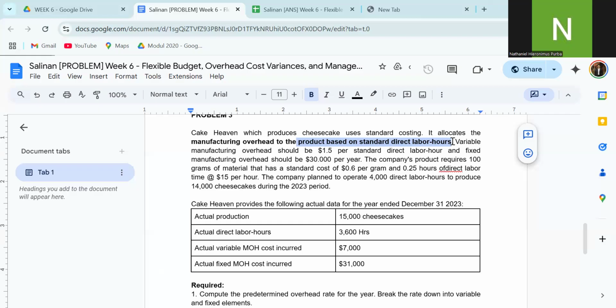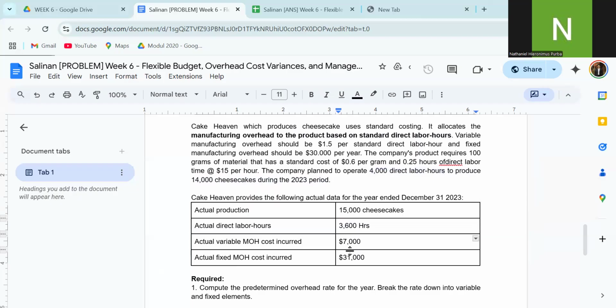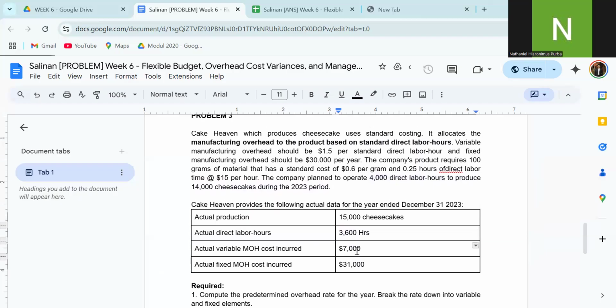The actual production is 15,000 cheesecakes, more than the plan. Actual direct labor hours are 3,600, which is less than the projected direct labor hours. The actual variable manufacturing overhead cost incurred is 7,000, and the actual fixed manufacturing overhead cost incurred is 31,000.